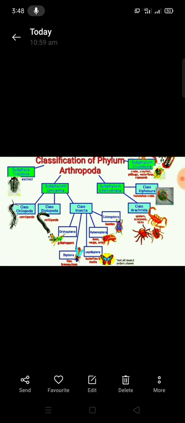The telson is usually absent, but in the order Scorpiones the telson is present as a sting in scorpions. The telson in the scorpion sting carries venom and is useful for stinging. The respiratory organs are book lungs in the scorpion, and trachea or book lungs in the spiders.